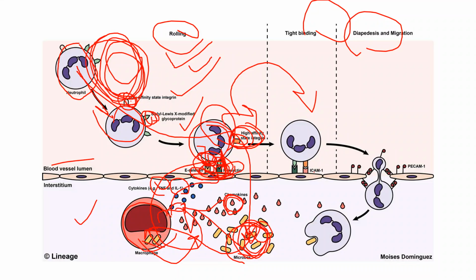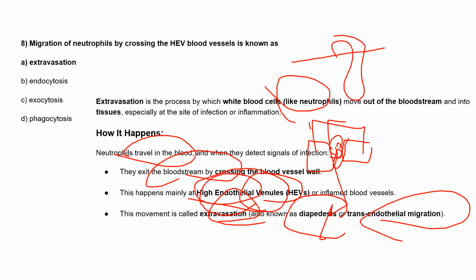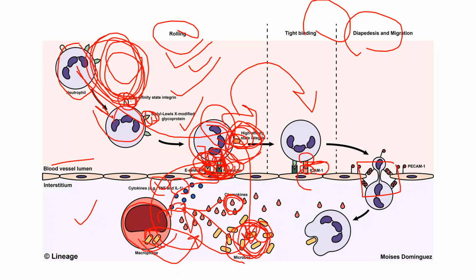Here, this ICAM molecule binds with this integrin molecule. The second step, we call it tight binding. We know that the adhesion molecule integrin is also there. Normally, for the attachment of any cells to the surface, these integrins play a very important role. So once this high affinity integrin binds to this ICAM molecule, now these HEV are there, where this HEV, we know, is the high endothelial venules, right? Here the space is there.